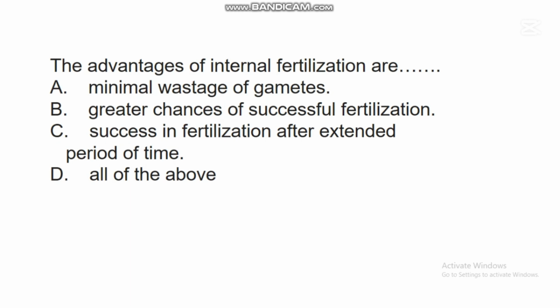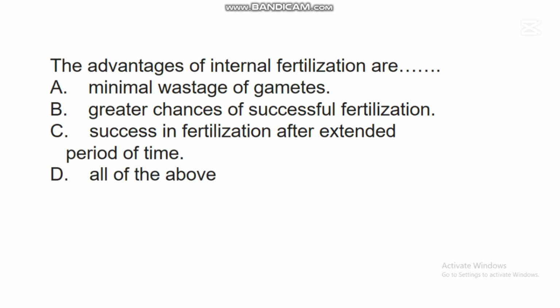The next question says, the advantages of internal fertilization are dash. A. Minimal wastage of gametes. B. Greater chances of successful fertilization. C. Success in fertilization after an extended period of time. D. All of the above.